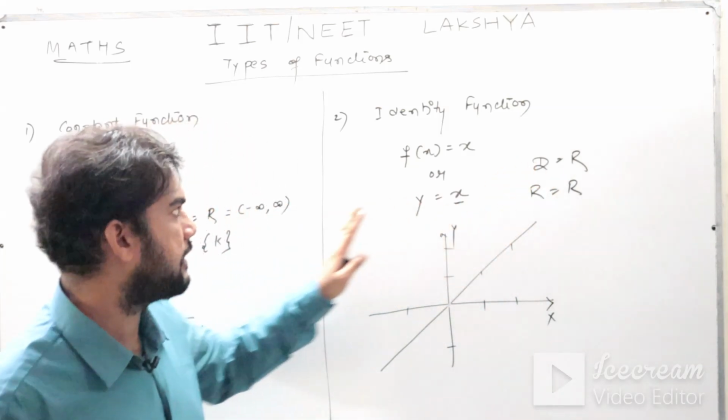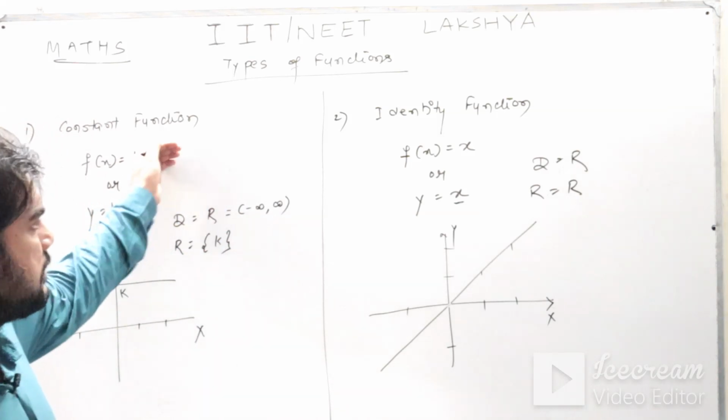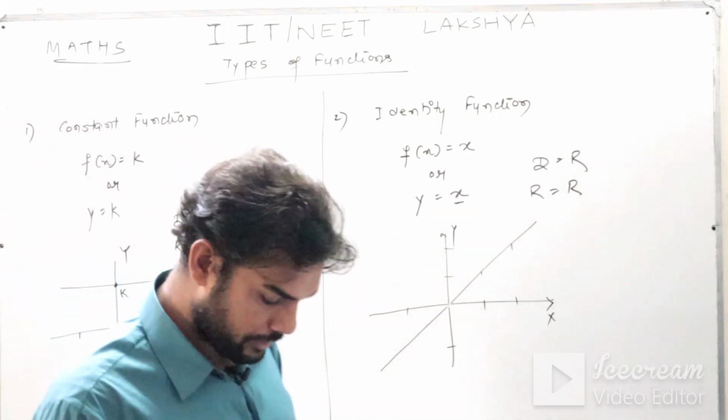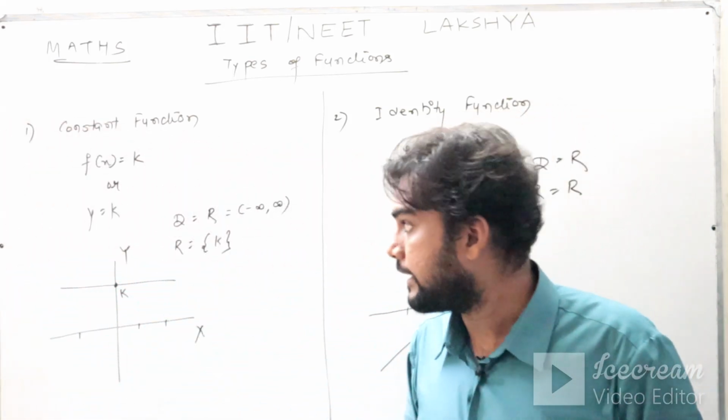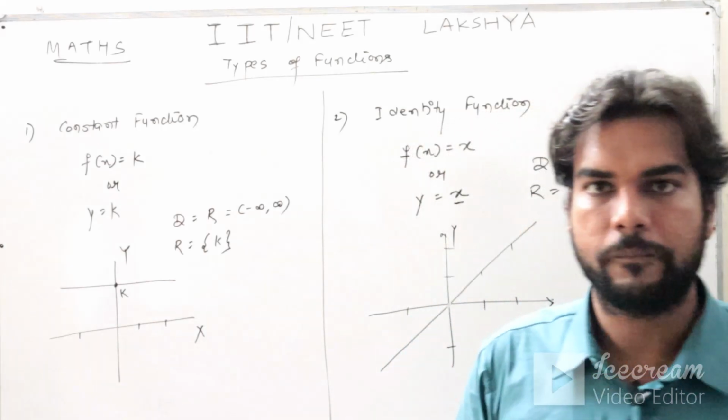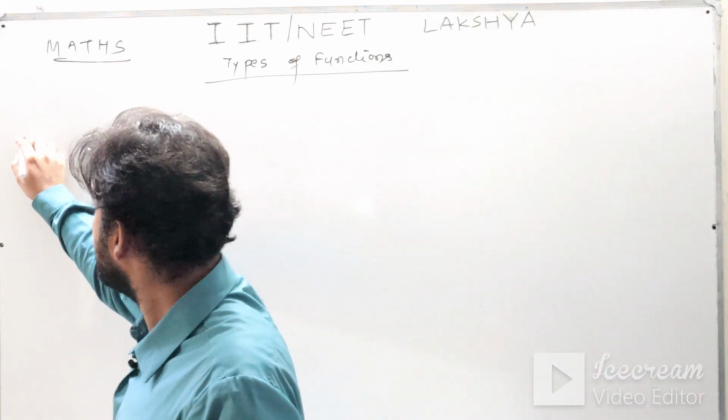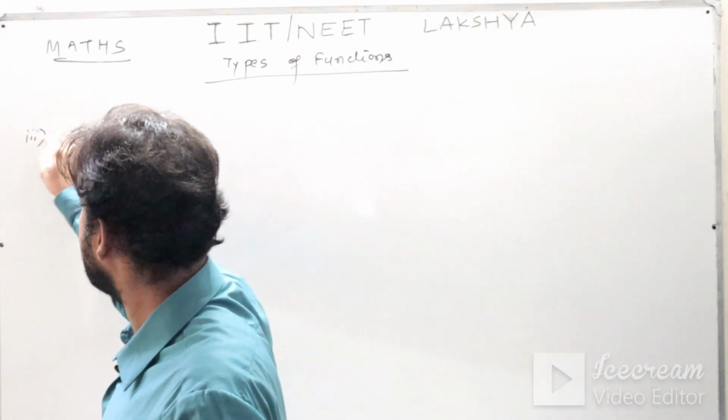I hope the concept is clear. So that is your constant function and identity function. Let us take modulus function and greatest integer function also. Note it down. Okay.